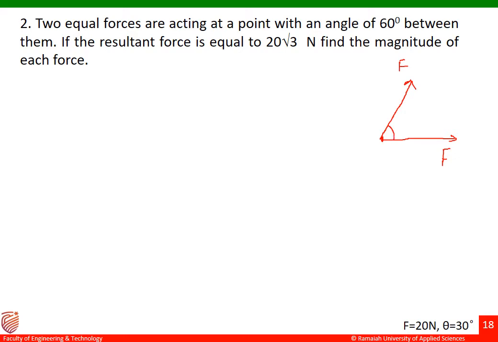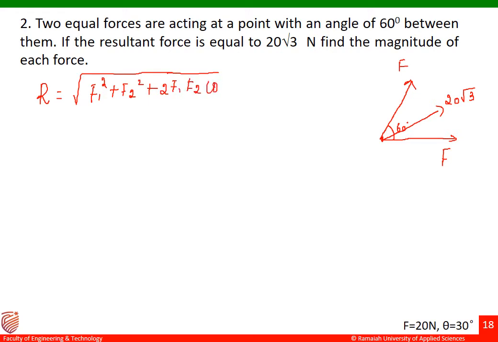The angle made by these two forces is 60 degrees and the resultant made by these two forces is 20 root 3 here. So what we have to find out here is the magnitude of each force. First we'll write the equation for R. R is equal to square root of F1 square plus F2 square plus 2 F1 F2 cos alpha here.